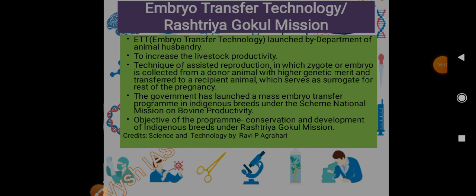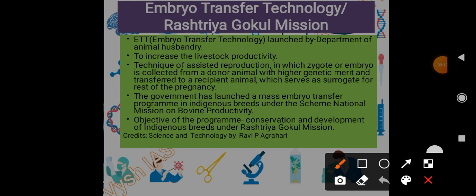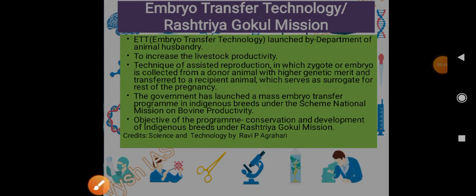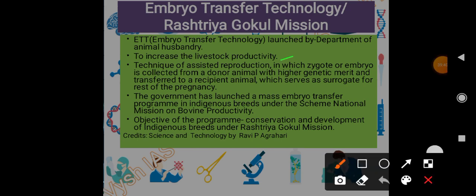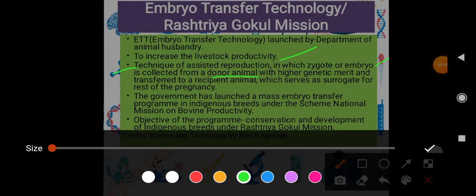Then we have embryo transfer technology. This might be asked, maybe if you get lucky, this time. So embryo transfer technology, and also Rashtriya Gokul Mission. Embryo transfer technology has been launched by the Department of Animal Husbandry to increase livestock productivity. It is an assisted reproduction technique in which a zygote or embryo is collected from a donor animal with higher genetic merit.